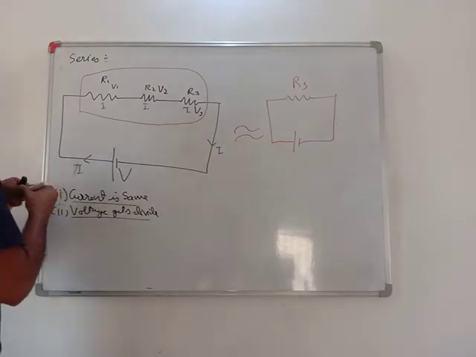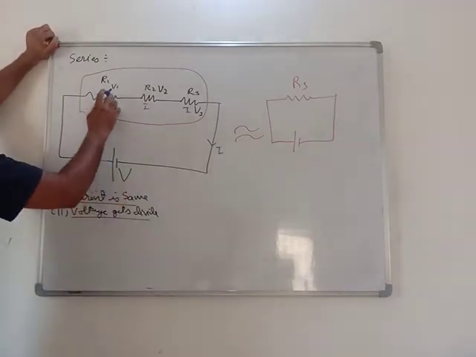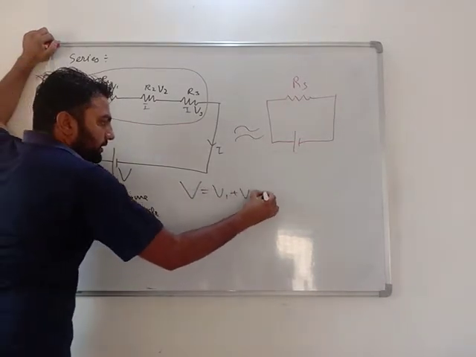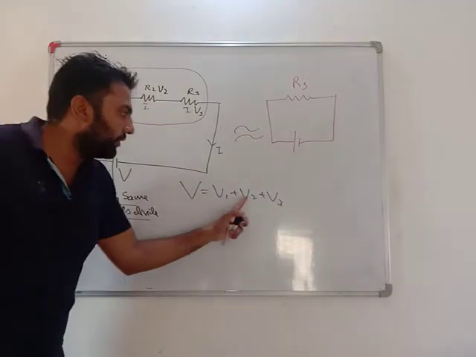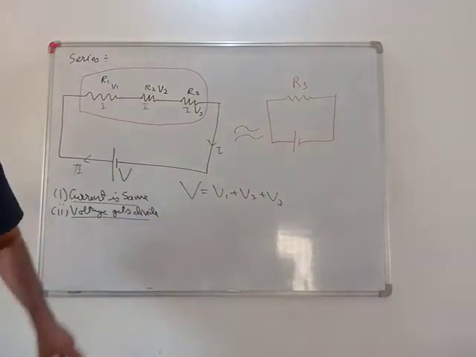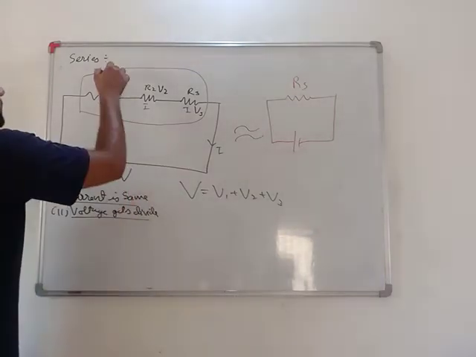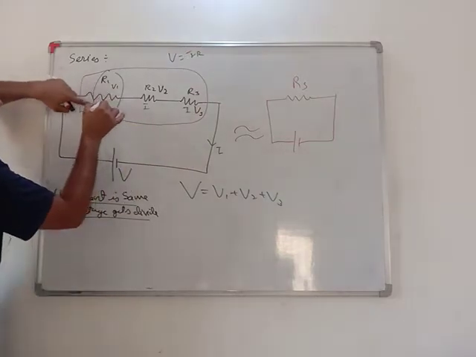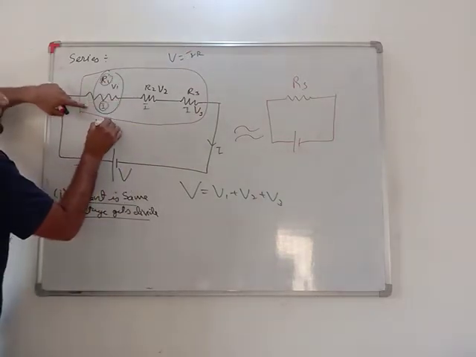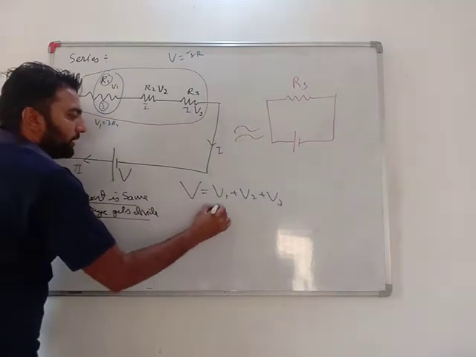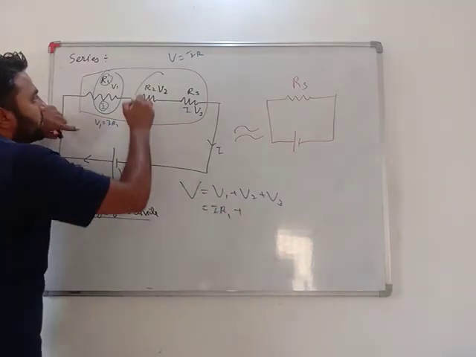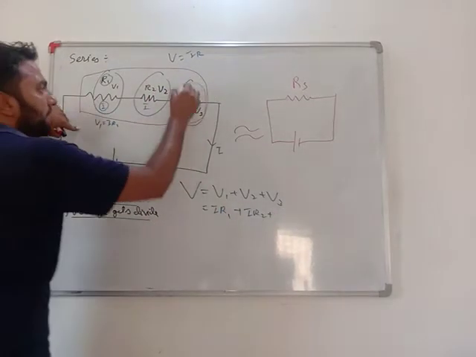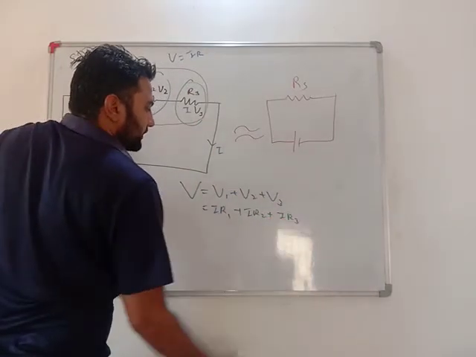At this case, okay, this voltage has got divided into three parts: V1 plus V2 plus V3. So when we add these three parts, we will be getting the total voltage. So very important. What is V1 here? V equals to IR. So V1 equals to I into R1. What is V2 here? I into R2. And what is V3 here? I into R3.